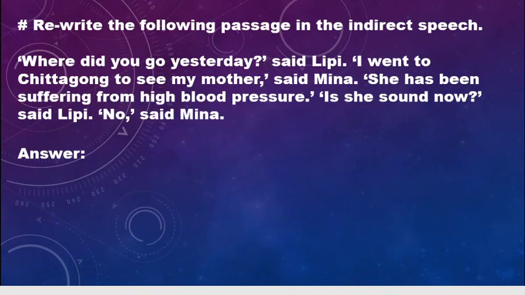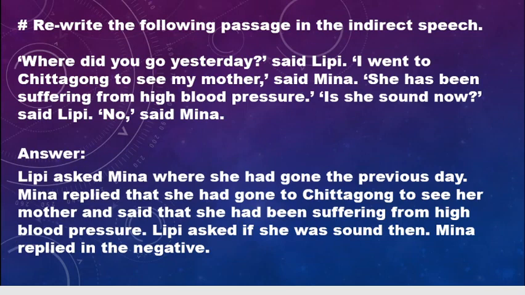Next one also. We just finished. "Why did you go yesterday?" For yesterday we'll take the previous day. For "why did you," so it will be repeating the verb, asked. "I went to Chittagong to see my mother." It is past simple, so it will be changed to past perfect. And "she has been suffering from high blood pressure." It is present perfect continuous, it will be changed to past perfect continuous. "Is she sound now?" is an interrogative sentence, a plain interrogative sentence, and for "no" we'll take "replied in the negative."